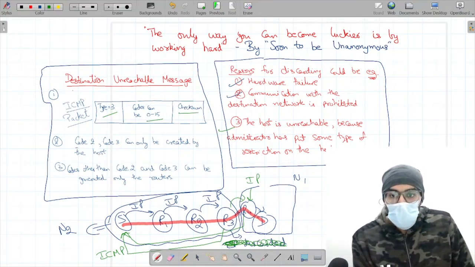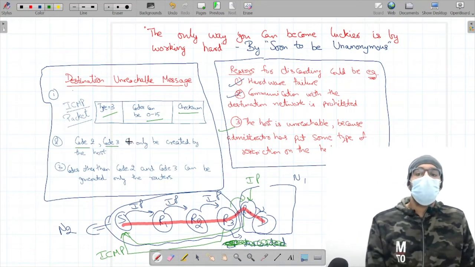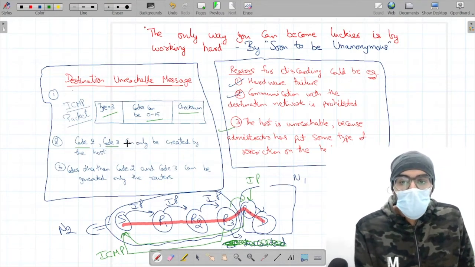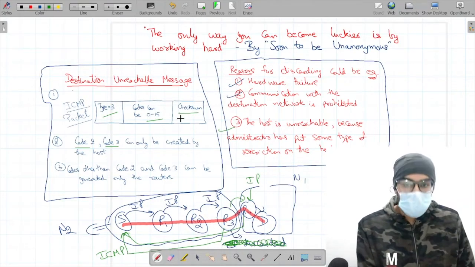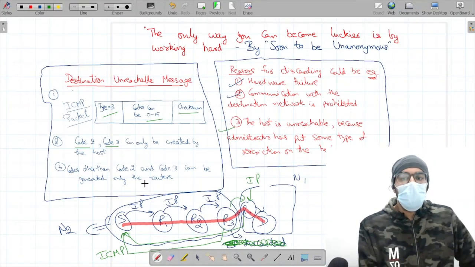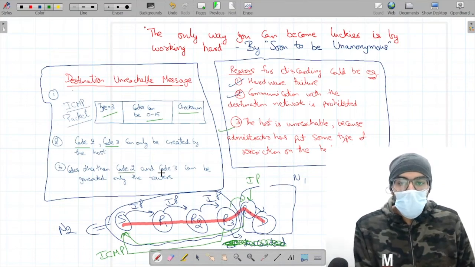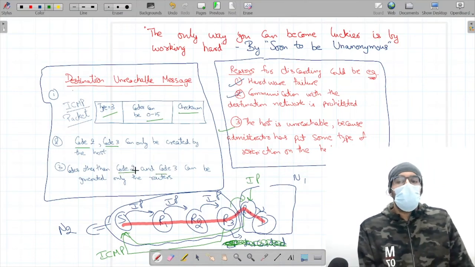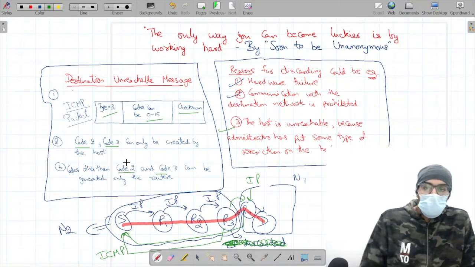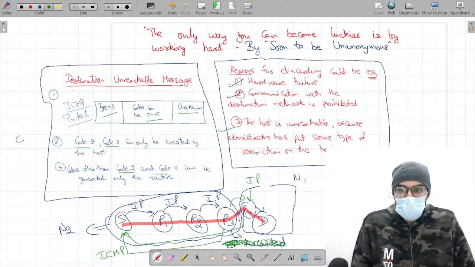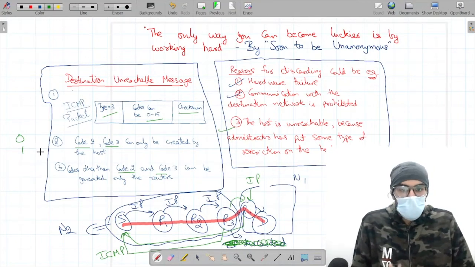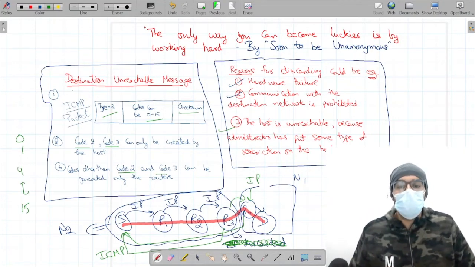Then the ICMP packets containing code 2 and code 3 can only be created by the host when the packet reaches it, and the codes other than 2 and 3 can be generated by any of the routers, but only by the routers. Codes 0, 1, then 2, 3 can be generated only by the host, and from 4 to 15 all codes could be generated only by the routers.